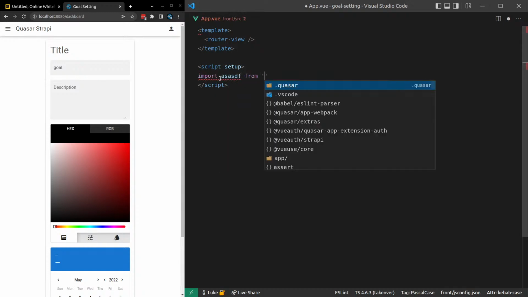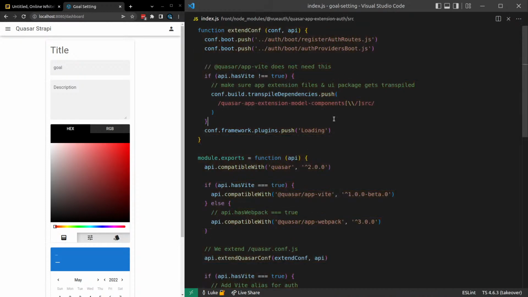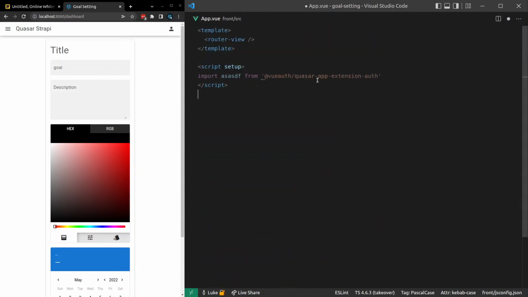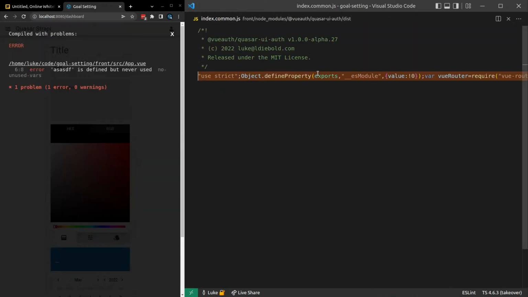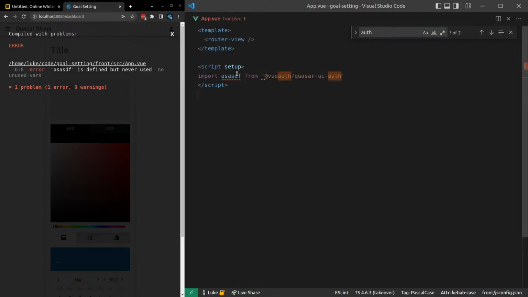There's a way we can do this at Vue auth, Quasar app extension. No, maybe it's not in there. No, it would be Quasar UI. Oh my goodness, I can't actually remember. Quasar app extension. So that should be Quasar UI auth. All right, here we go. And then there's something called Authenticate Routes. Yeah, Authenticate Routes. There we go. So I want to pluck that out of there